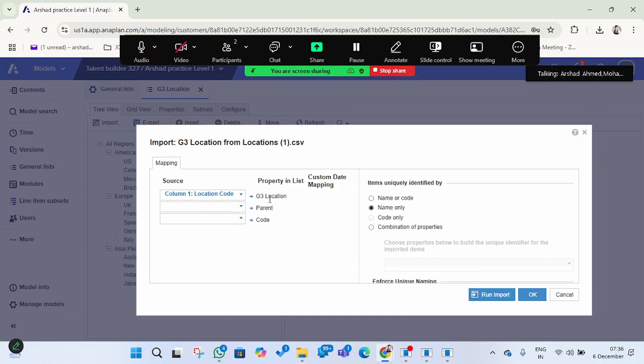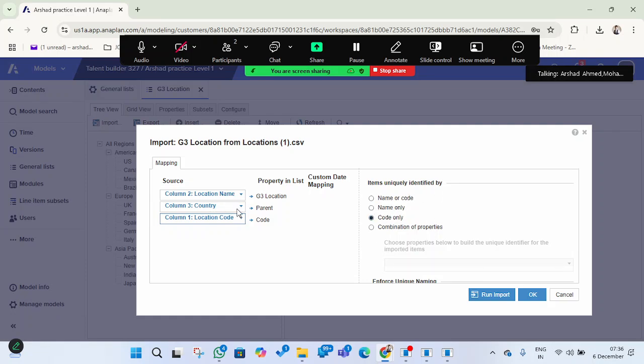Here we have a G3 location. We have to take the location name, and because it has a parent, we have to select a parent here. The parent will be country, not the region. Region is actually the parent of country, so for location, country is the parent. So we select country here. Then the code: we have a location code already in the file, so we will take this one.